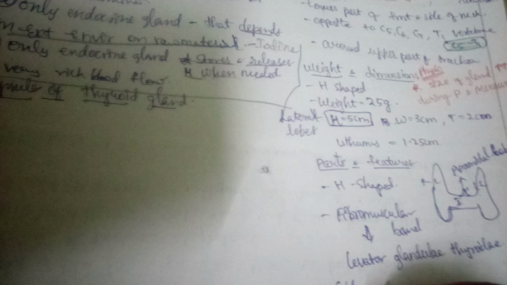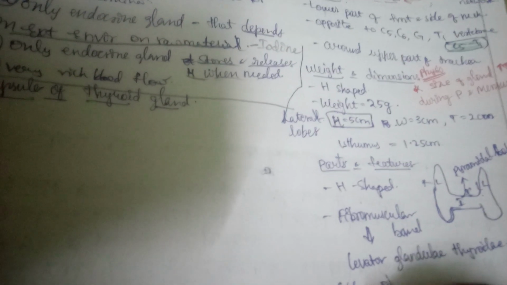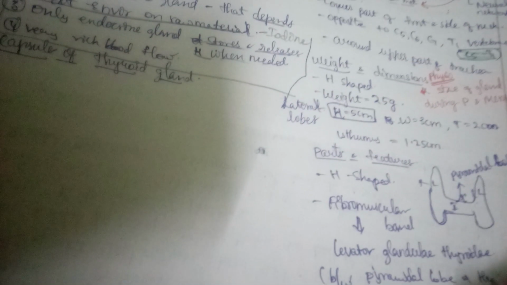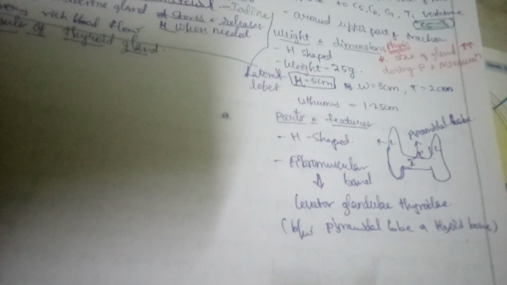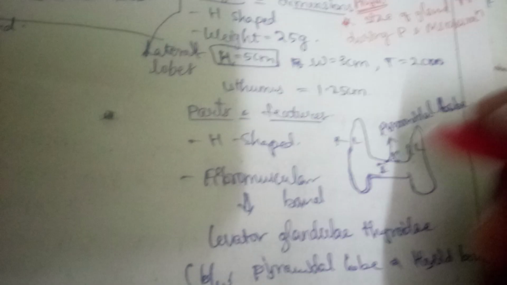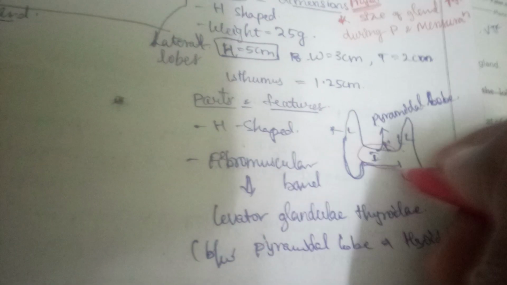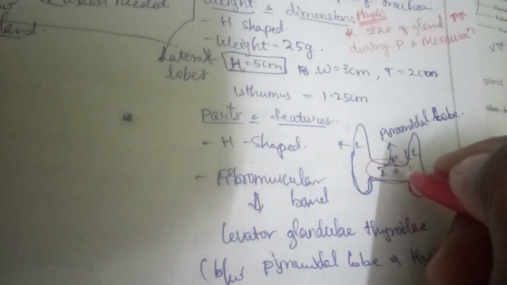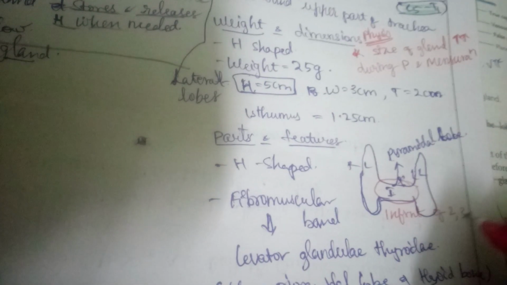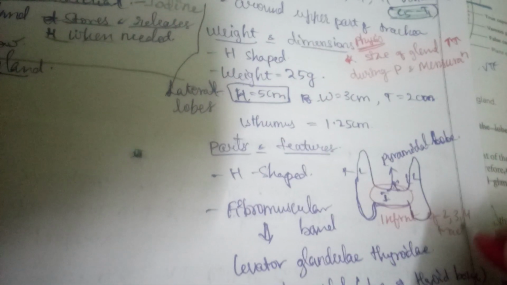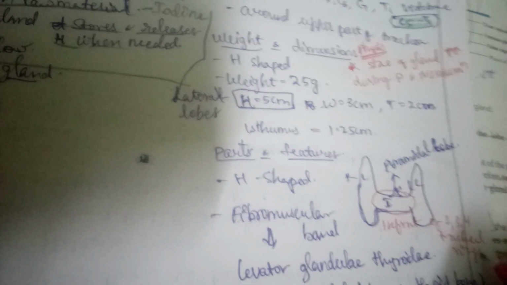Yeah, between pyramidal lobe and hyoid bone, right? Yes. Next is that in this thyroid gland the isthmus part is in front of second, third, fourth tracheal rings. Okay.